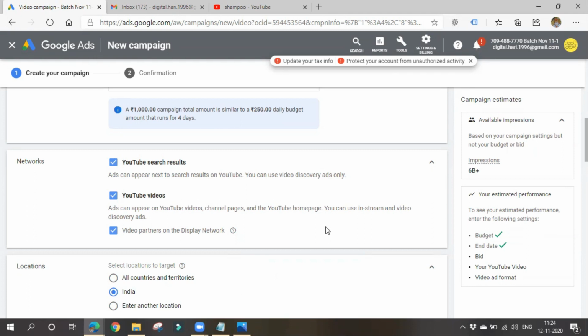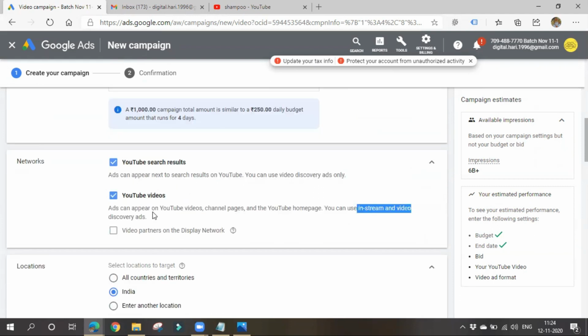So if you want to show your ads on such platforms also, you can enable this option, otherwise you can disable it. So now your ads will be displayed only on YouTube. So if you want to show your ads only on videos, okay, like only in YouTube videos, then you can disable this option also. It's your wish. Okay, so for this kind of search results, you have to use video discovery ads. For this kind of thing, you have to give videos, okay, in-stream and video discovery ads like this.